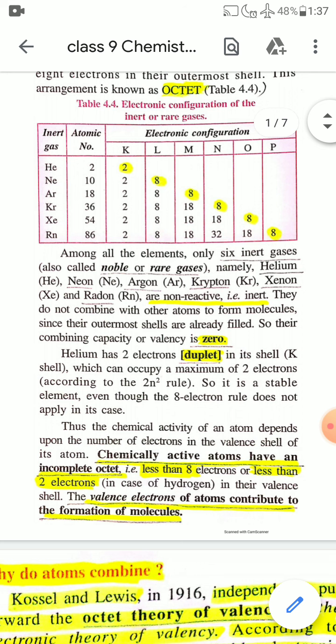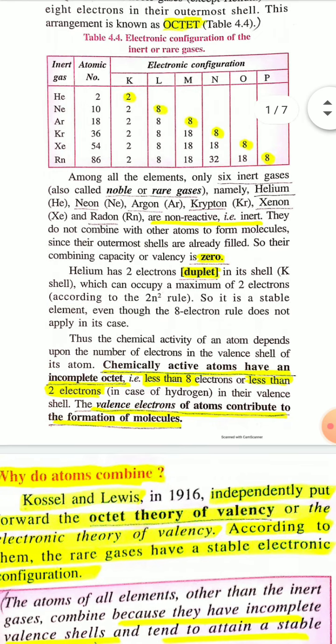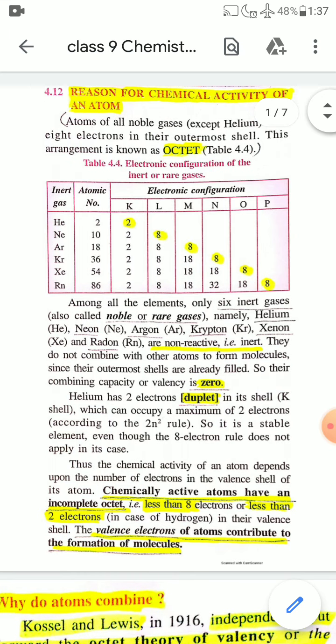And in few cases, like hydrogen, which has 1 electron in its valence shell, that is less than 2 electrons. The valence electrons of atoms contribute to the formation of molecules. So the reason for chemical activity of an atom is incomplete octet. Incomplete octet of an atom is the cause of chemical activity of an atom.